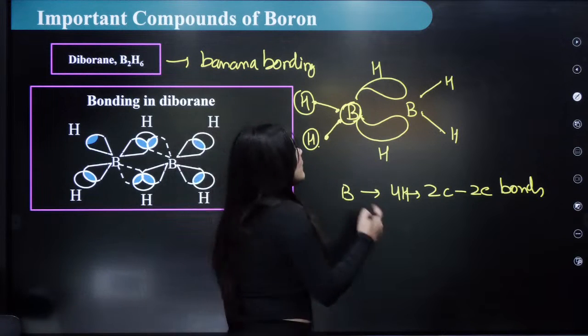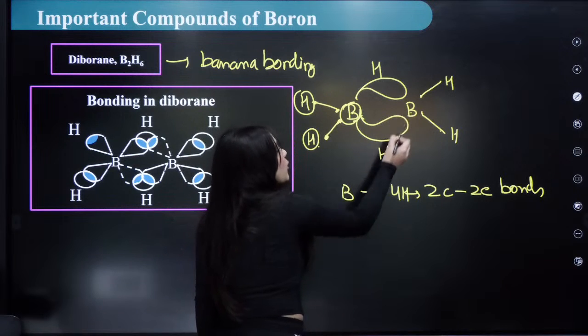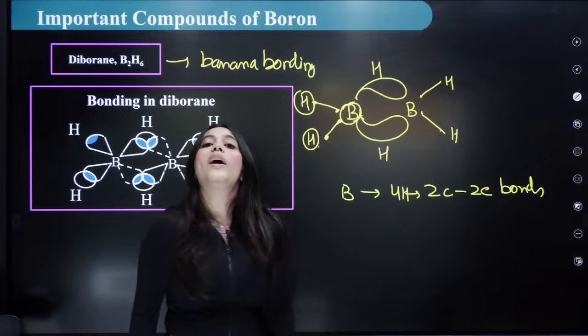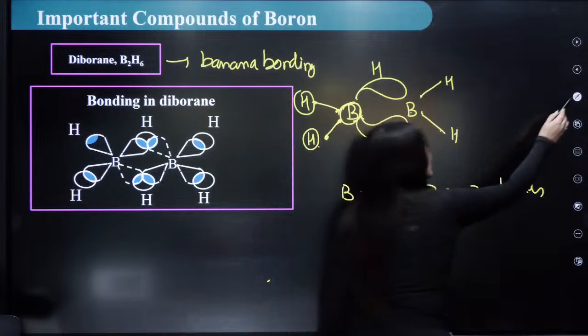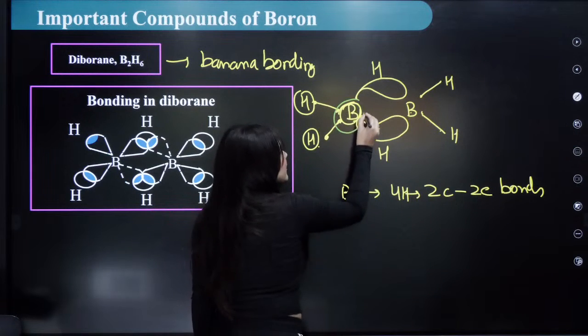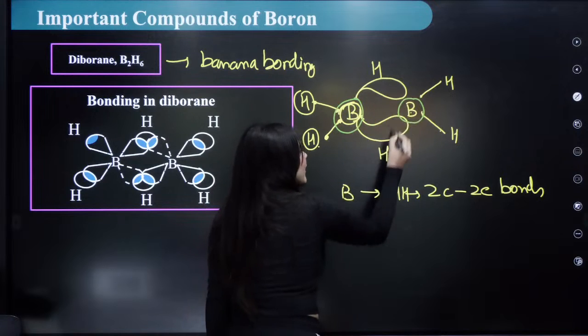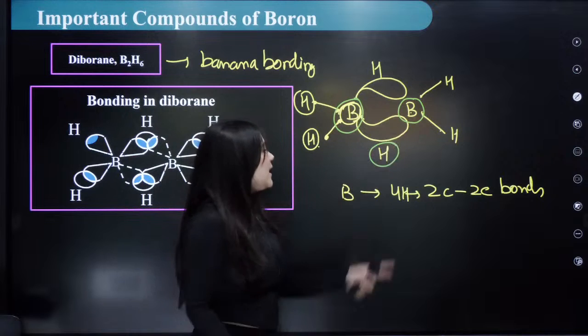But the other thing is this boron and this hydrogen. What kind of bonding is between these? Can you see that there are three centers now? I'm going to change the color. Now, can you see that there is one boron, two boron, and one hydrogen? So how many centers are there now? There are 1, 2, 3 centers.